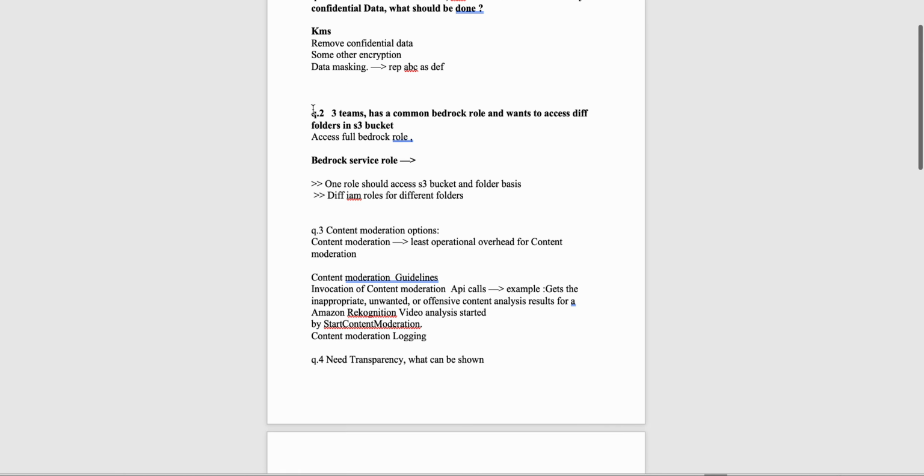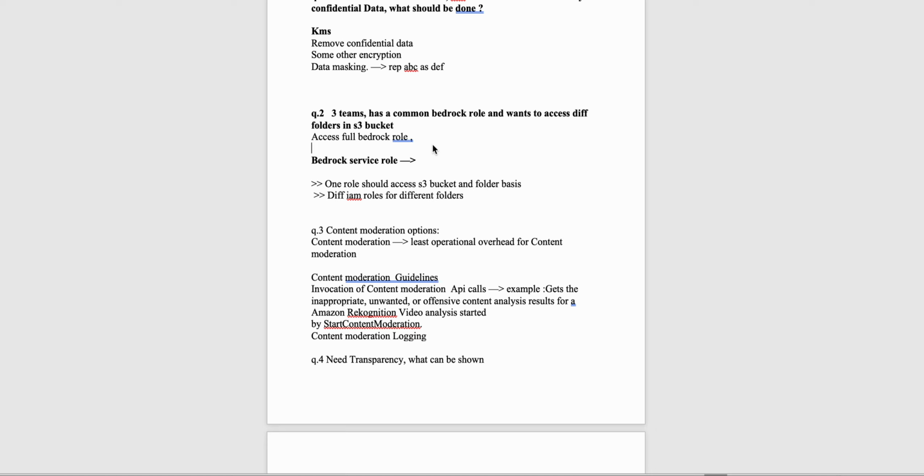Okay. So one more question that I remember from the exam, I do not remember the question exactly, but I tried to remember it. What was given was that there are 3 different teams, and they are using Bedrock, and all of them have a common Bedrock role, and they want to access different folders in an S3 bucket. Let's say I have team A, team B, team C, and I have an S3 bucket. In the example bucket, I have 3 different folders, let's say A, B, C. So team A should only access folder A, team B should access folder B, and team C should access folder C in a common S3 bucket.